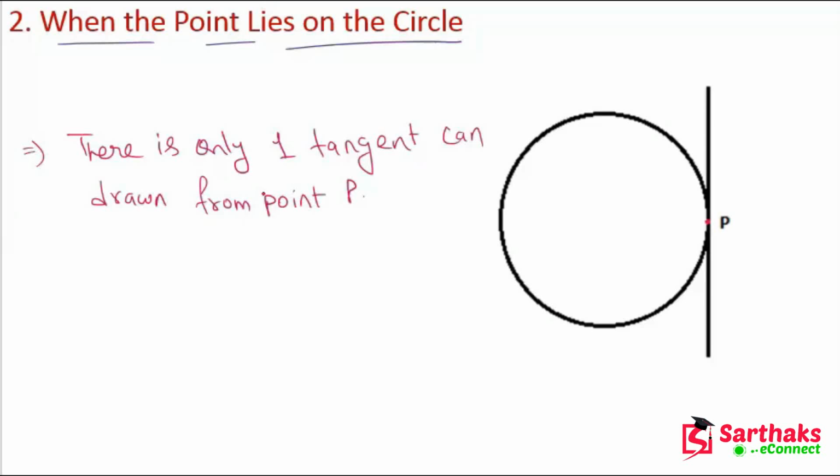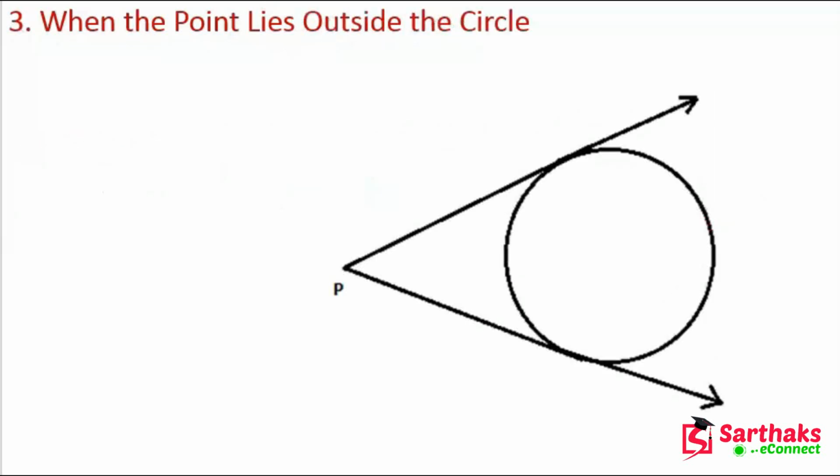What are these conditions? From point P we can only draw one tangent. We can only and only draw one tangent. So my dear friends, I hope you understand these things. So now let's move to the third case. The third case is when the point lies outside the circle.